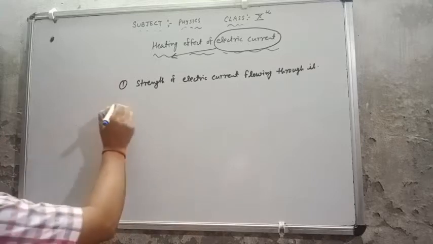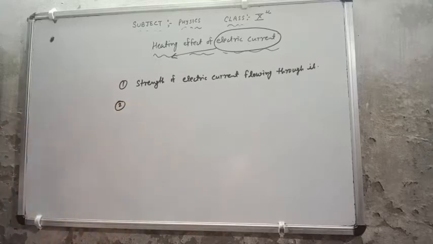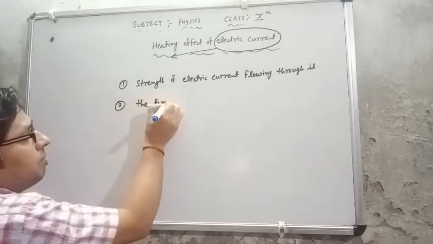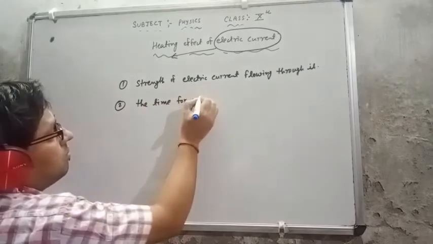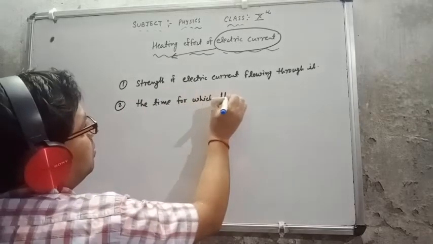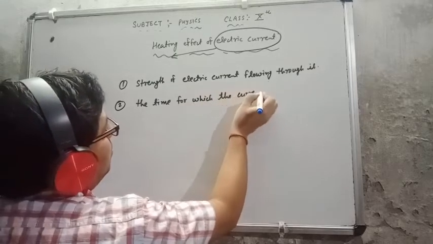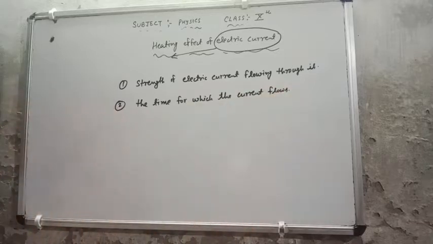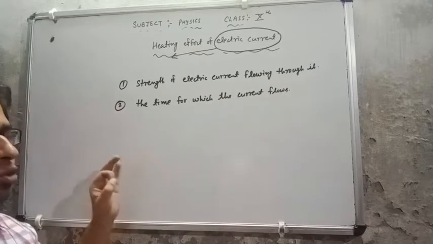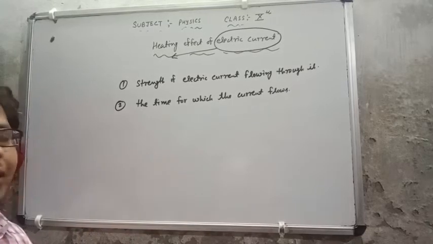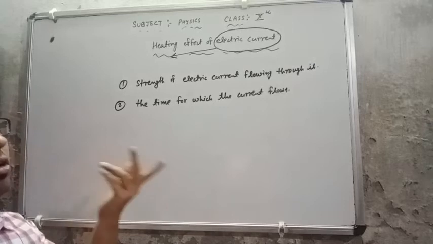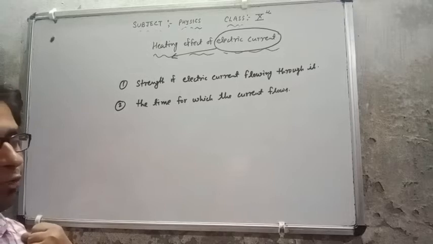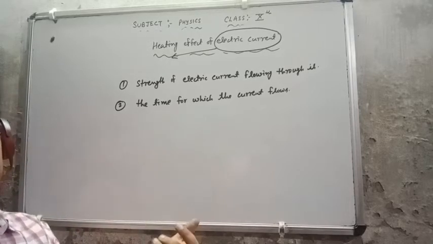The second factor is the time for which the current flows. If current flows in one appliance for only 10 minutes and in another appliance for 1 hour, the appliance in which current flows for more time will produce more heat.